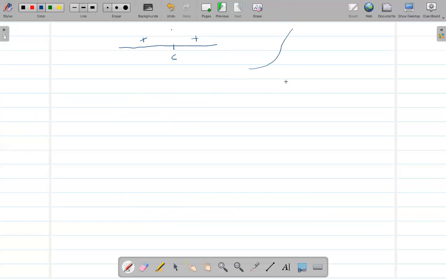All right, so this point right here is C, but here both of these are increasing. So in this case, we don't know if this is a local maximum or minimum, because the graph is increasing, right? So this point is not a local maximum or local minimum.